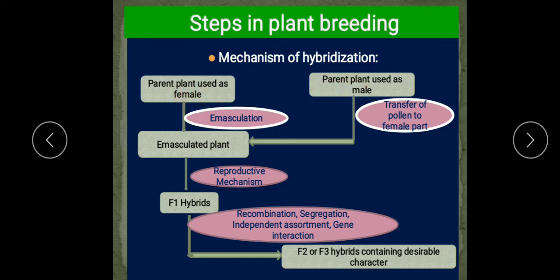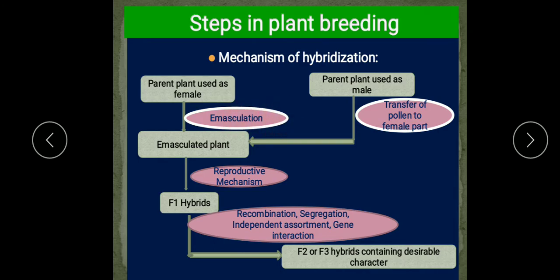Before the flowers of the female parent mature, here is one more important thing: the stamens from the flowers are carefully removed, so as to prevent self fertilization. So what we will do here is emasculation. What is that? Removal of the stamens from the flowers. Okay, so before the flowers of the female parent mature, the stamens from the flowers are removed. This process is known as emasculation.